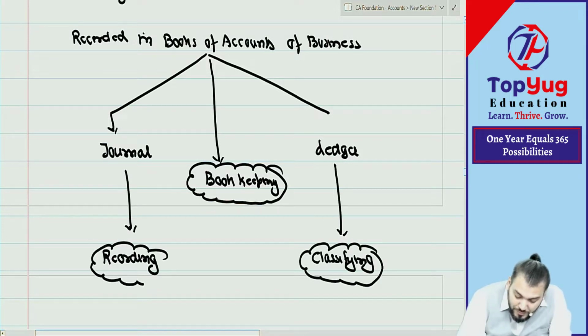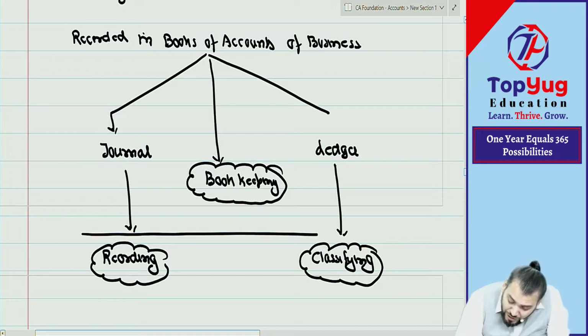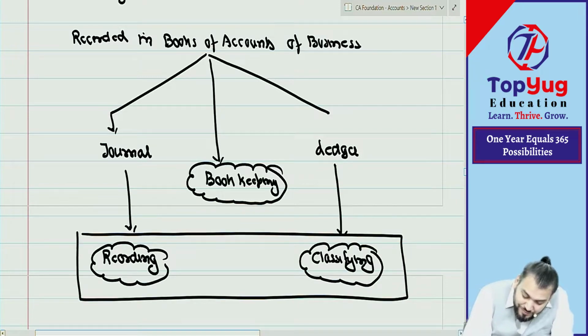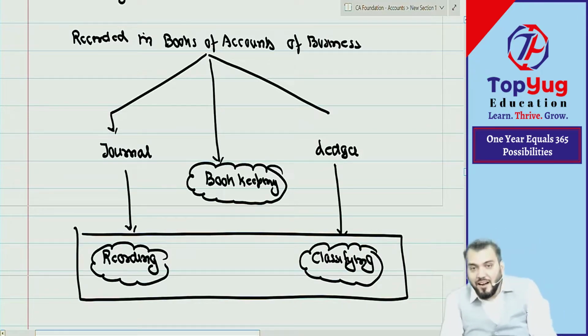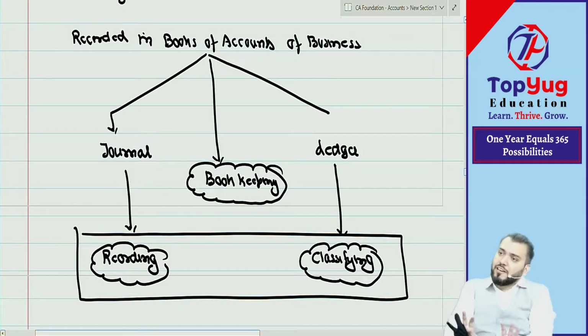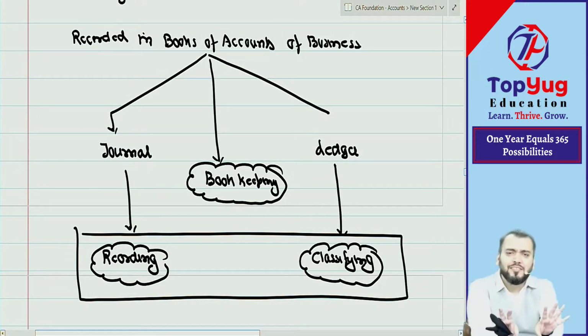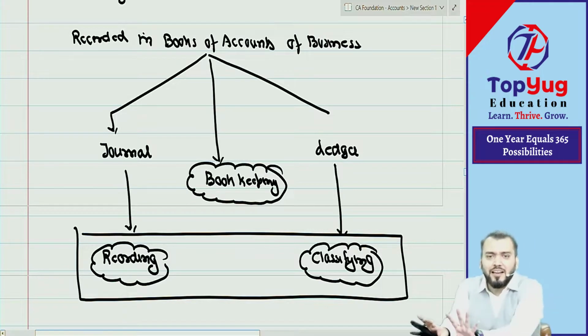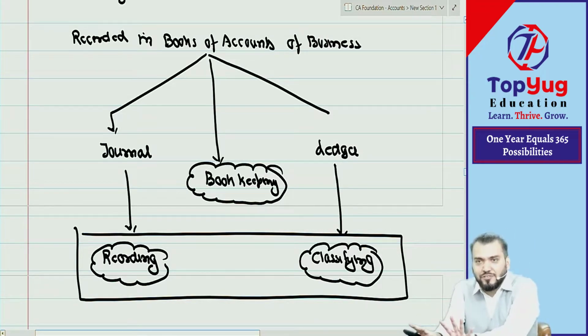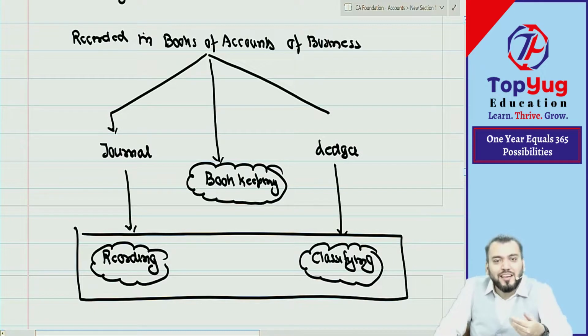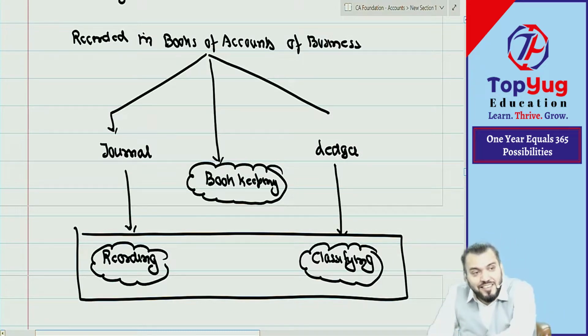Understood? Actually, these two are recording only. We are recording. First where? Second where? Correct? So first we record where? And from the journal, where do we record? Ledger.